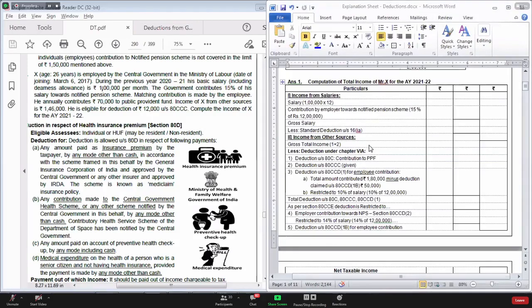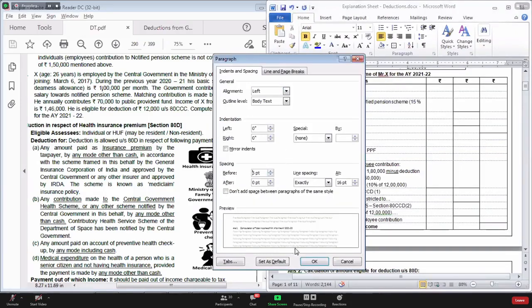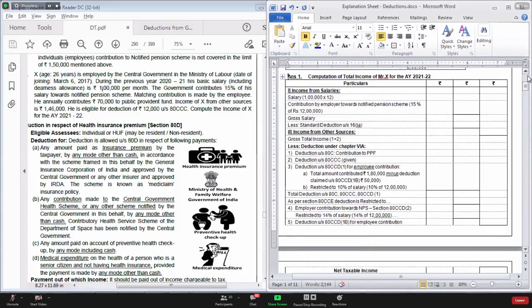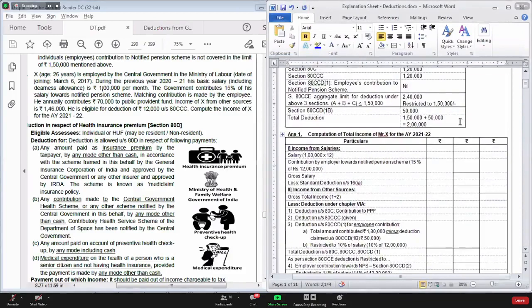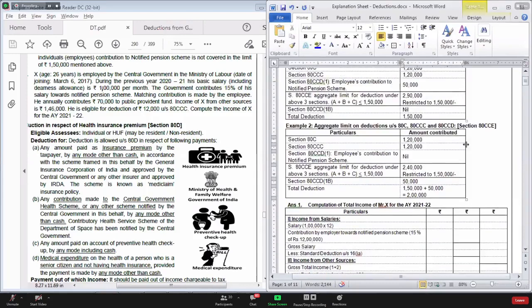Yes. Out of 1,80,000, for 50,000 you will claim deduction where? 80CCD subsection 1B. Correct? So you are left with what amount? In that case, you are left with how much amount? 130. For this 130, you will go to which section? For this 130, you will go to section 80CCD subsection 1.